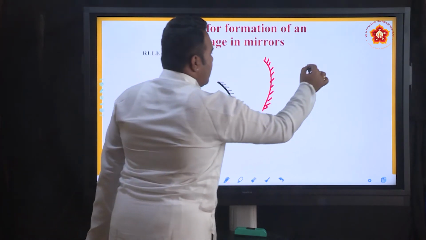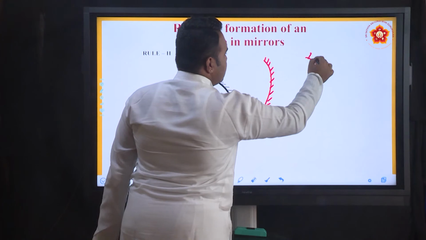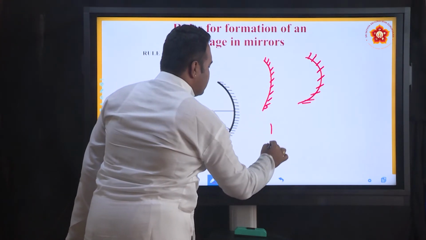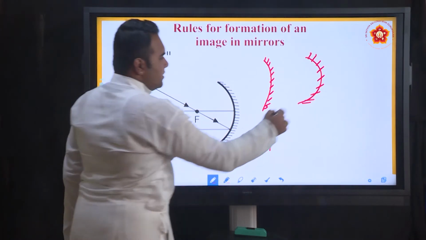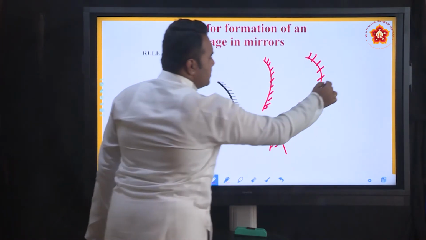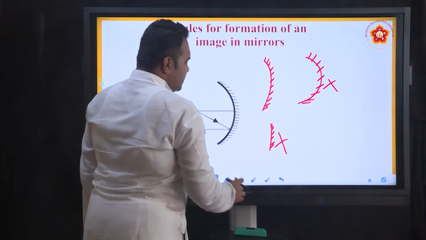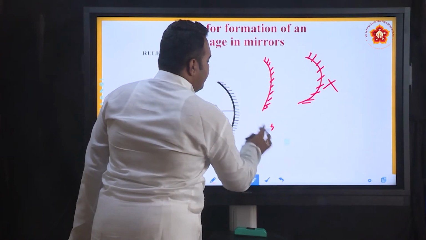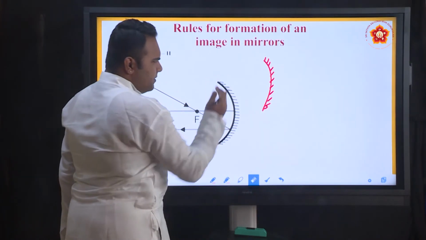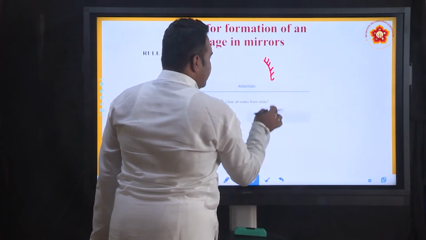The mirror should not have too much curvature, nor should it be almost like a straight line. So, this is not a concave mirror, and this is also not a concave mirror; we can never draw like this. It should have minimum bend or curvature, not more, not less. Something like this you should be able to draw.